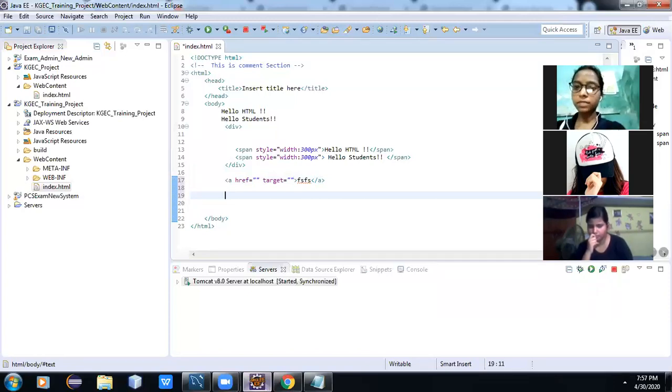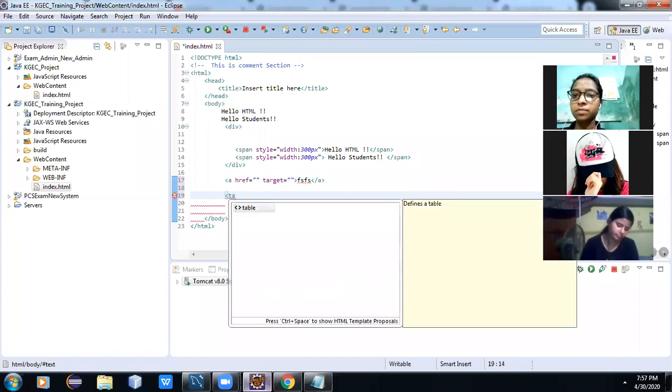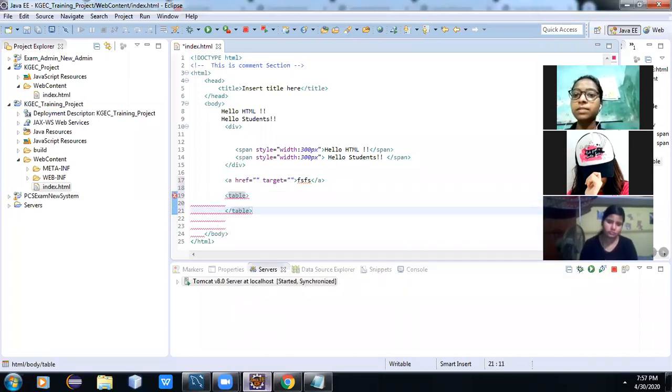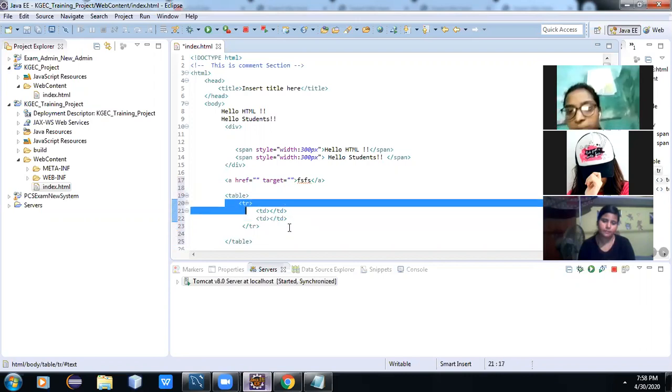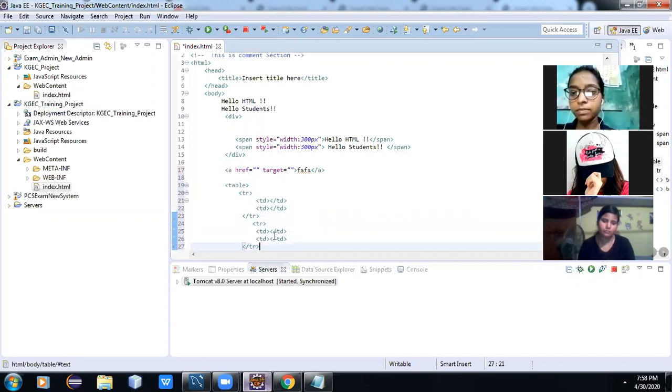Yes, sir. Next, we can write HTML tags like table. Table is the most popular. Actually, how can we make a table? Table tag, then tr for row, td for column data. Okay, so this is a small table tag.